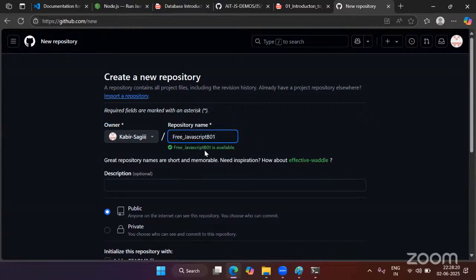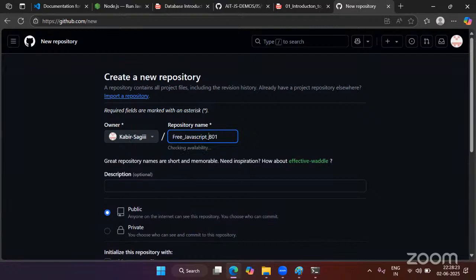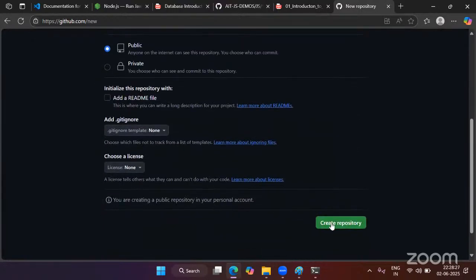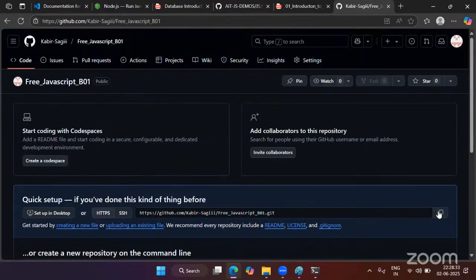I'm adding here something like free JavaScript batch 1, creating the repository. Now this repository link I will add in our WhatsApp community channel. In our WhatsApp channel, I will add this link. So from that link, you can download the notes.